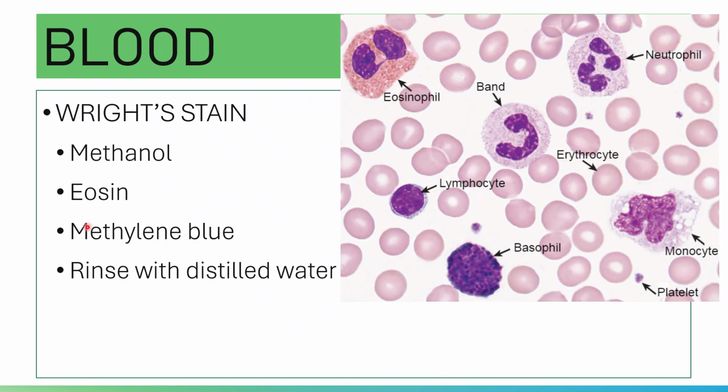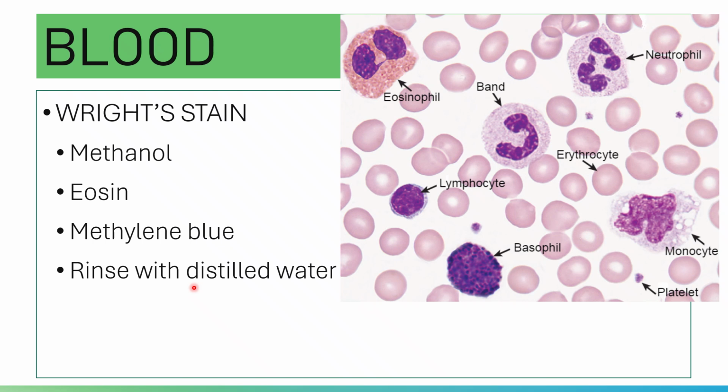And then, of course, you have Wright staining. First, you need to prepare a smear. You prepared a wedge type smear and then you stain using Wright stain. Please note that Wright stain is a Romanowsky type polychromatic stain that is used to differentiate your blood cells. That is the use of your Wright staining.